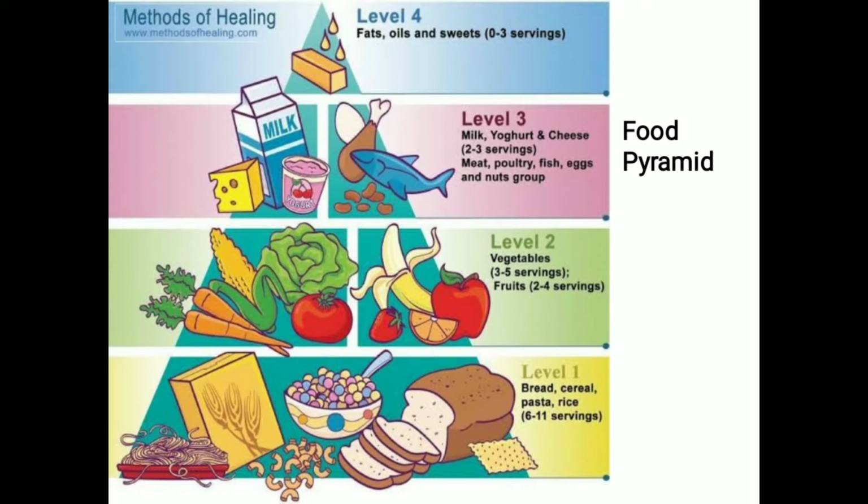In the food pyramid, you can see this. The nutrient content of all the food items in a group, I mean in all the five food groups, may not be the same, but a variety of food from each group should be included in your balanced diet so that you can get an adequate amount of nutrients from each group. So you already know the five food groups: cereals, grain products, pulses and legumes, number 3 is milk and meat products, fruits and vegetables, fats and sugar.